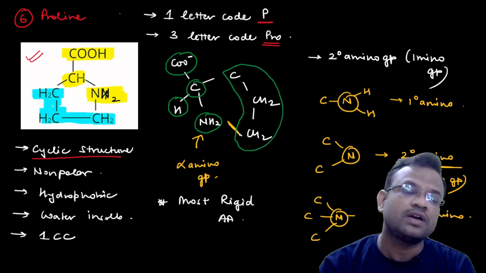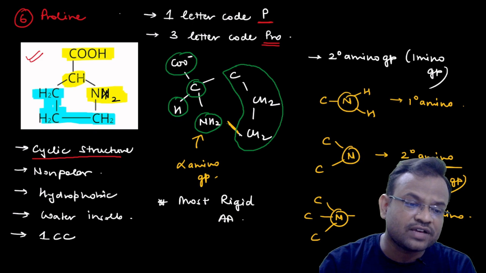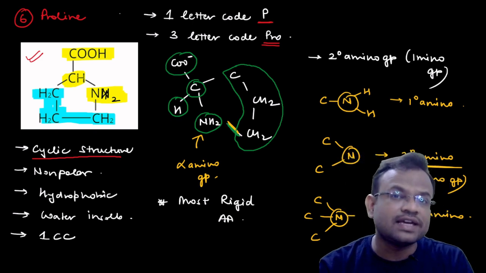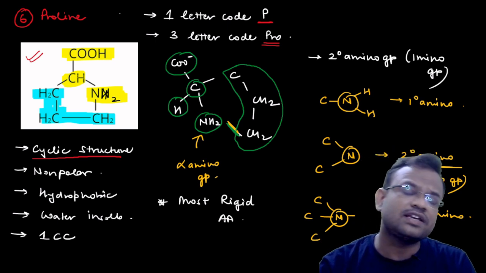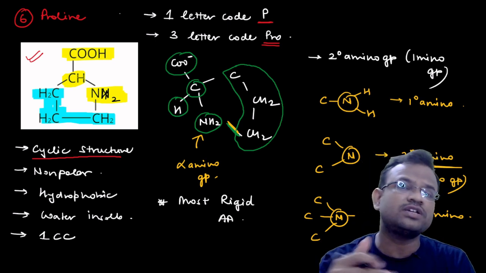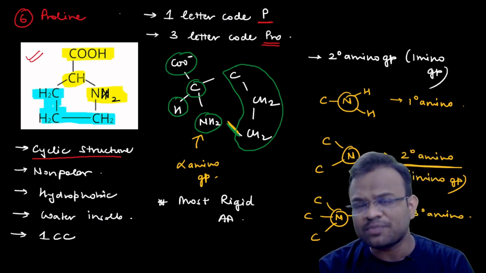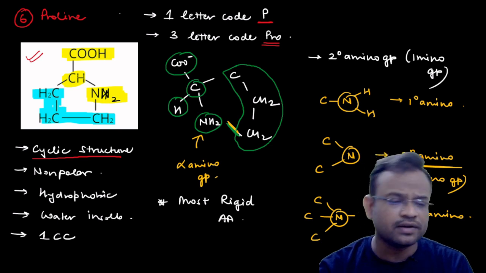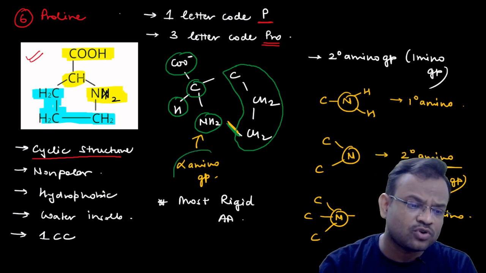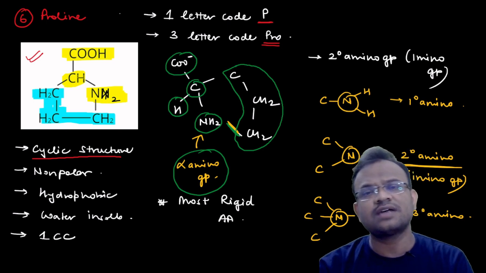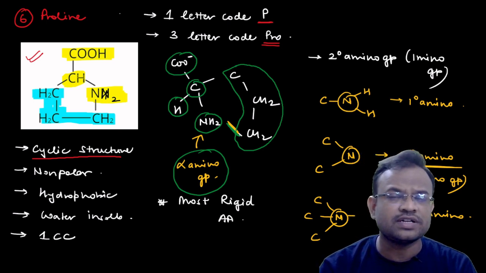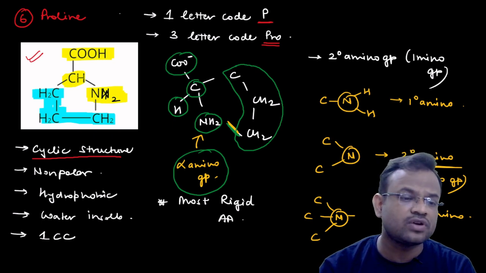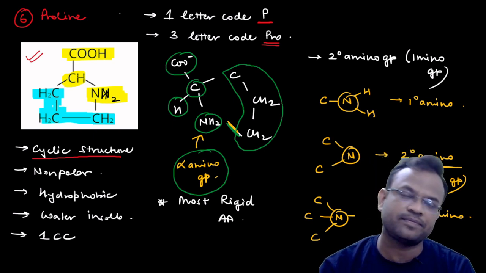This is the R group, and over here the R group is directly interacting with the amino group. This is why we say that proline has a cyclic structure. Because of this cyclic structure, proline shows a different characteristic than all the other amino acids. So this is the alpha amino group, remember. The R group interacts with the alpha amino group in the case of proline. Therefore, there is a cyclic structure.